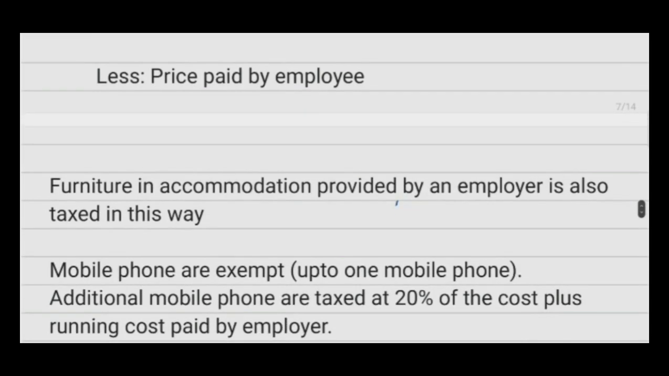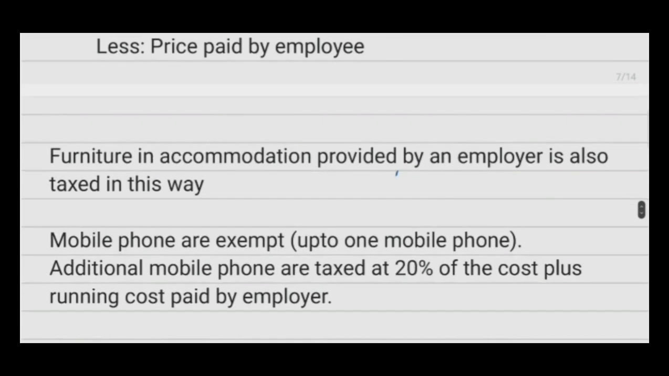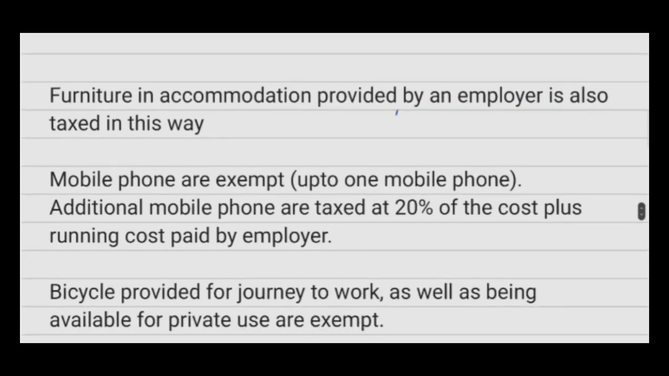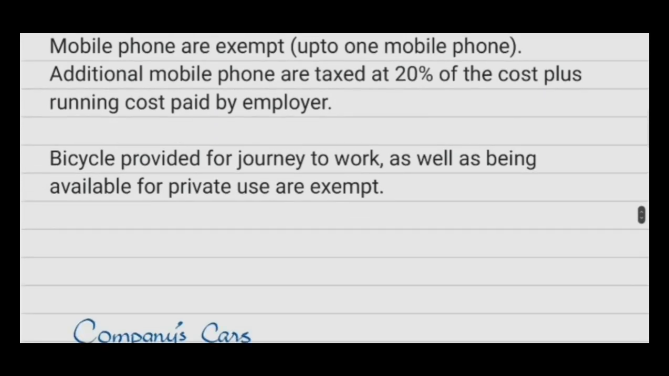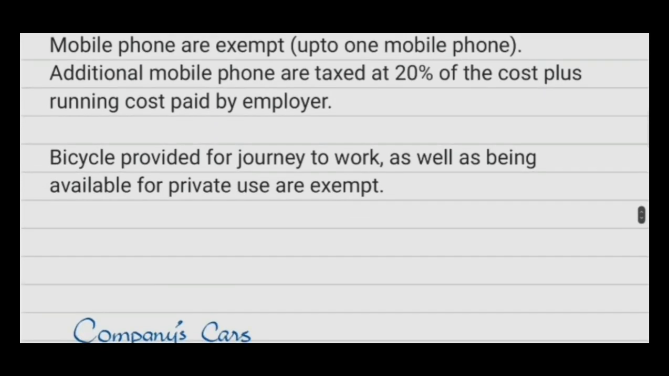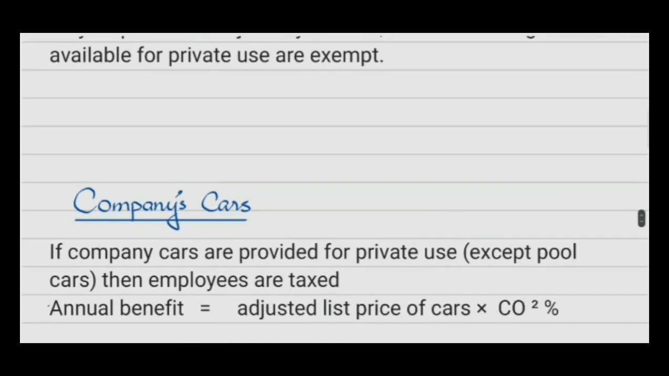Next is furniture. Accommodation provided by an employer is also taxed in this way. Mobile phones are exempt, but up to one mobile phone. Additional phones are taxed at the rate of 20% of the cost plus running costs paid by the employer. Bicycles provided for the journey to work as well as being available for private use are exempt.